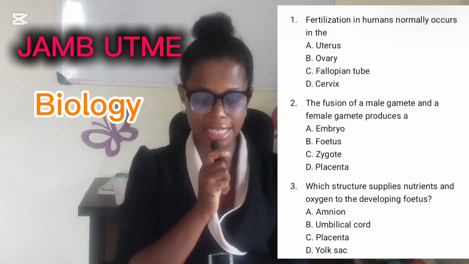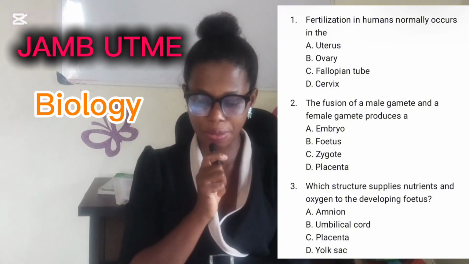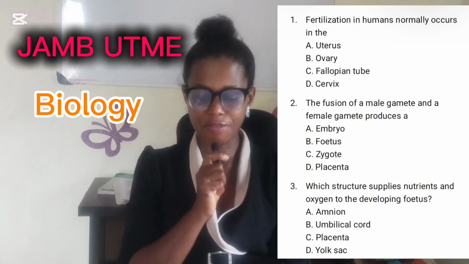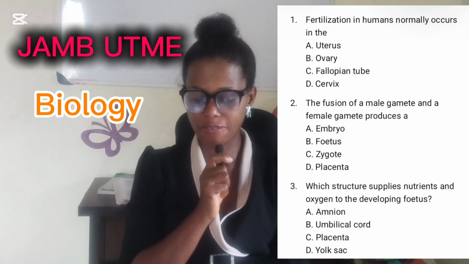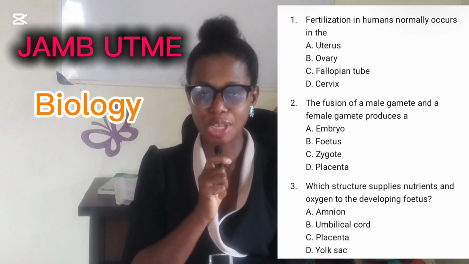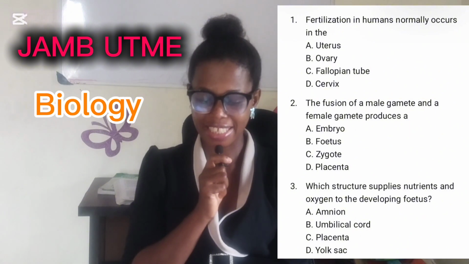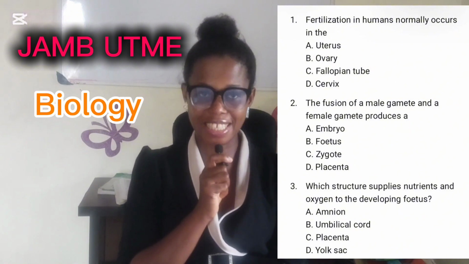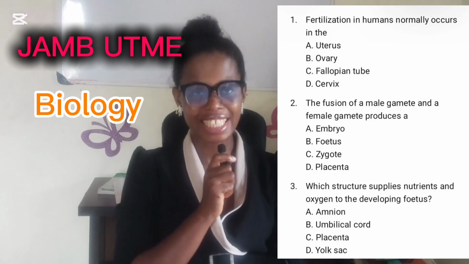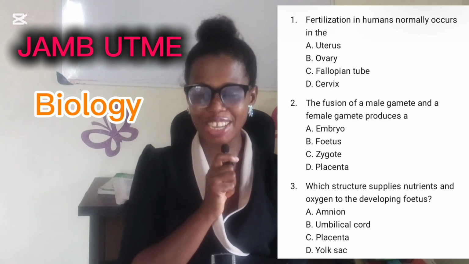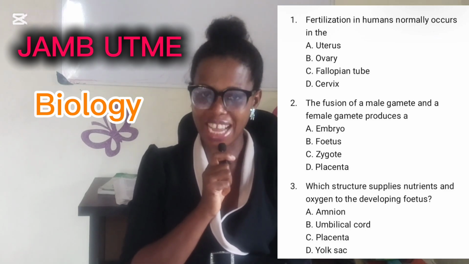The first one is: fertilization in human normally occurs in: option A, uterus; option B, ovary; option C, fallopian tube; and option D, cervix. So which one is the correct answer? Now I'm gonna give you 5 seconds to write the correct answer in the comment section. 1, 2, 3, 4, 5.